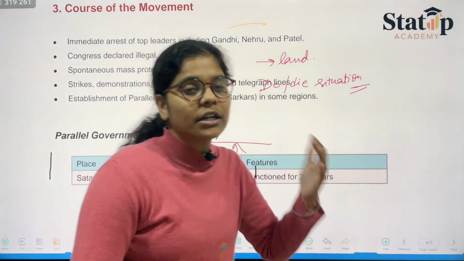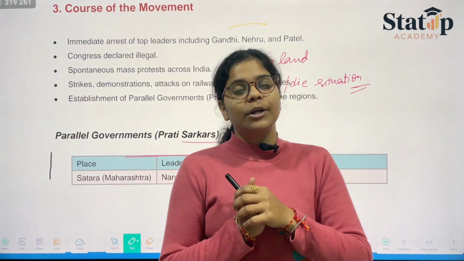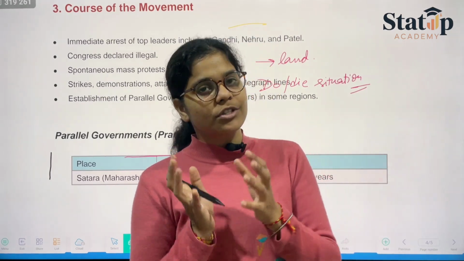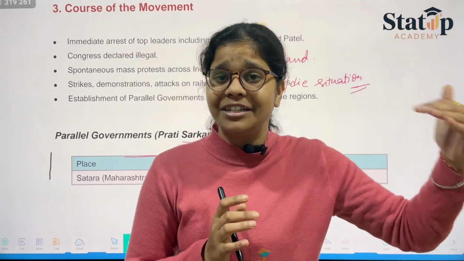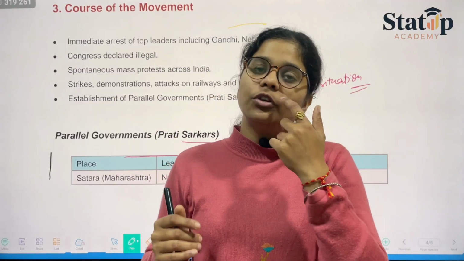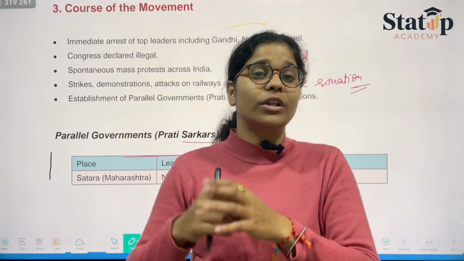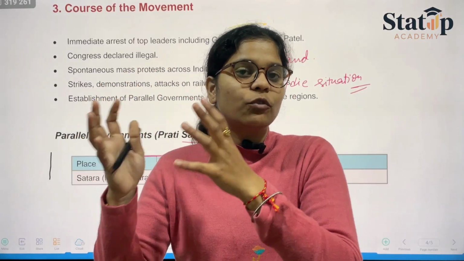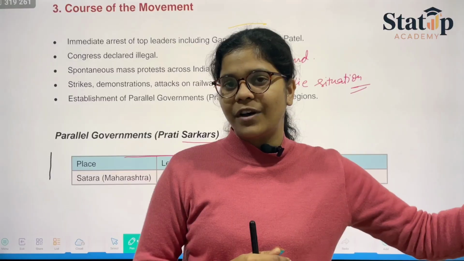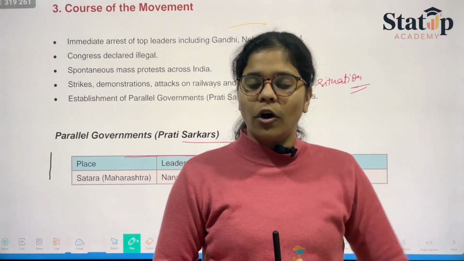Even after the arrest of the great leaders, the general public said, no matter that our leaders are in jail, we shall continue. Therefore, an underground government was also formed so that the British government would take time, and that time could be utilized in developing all the major factors in order to throw them out of India.